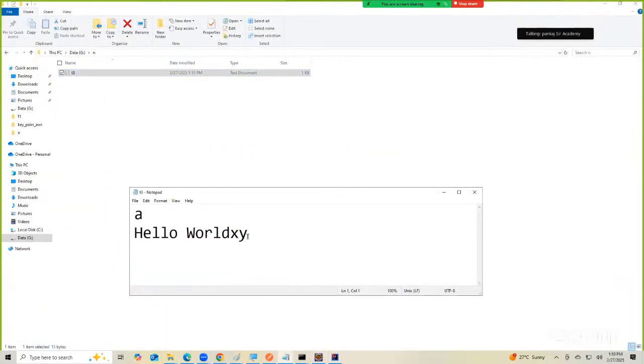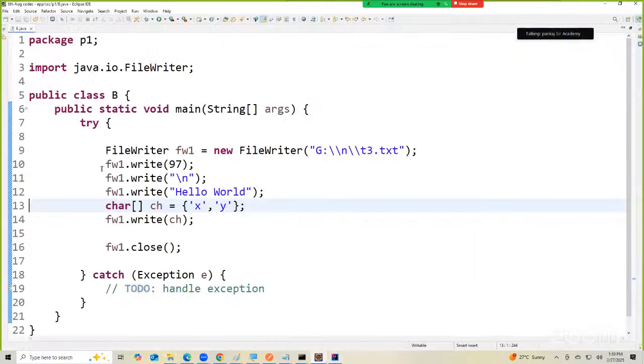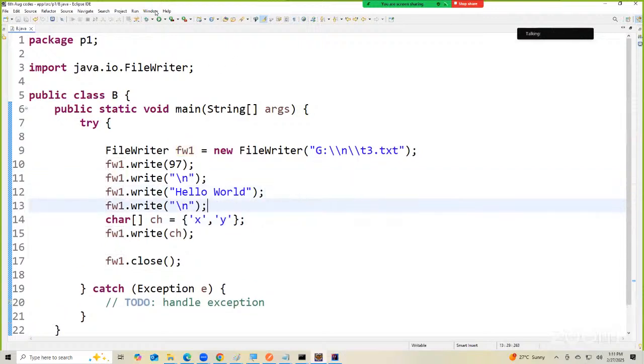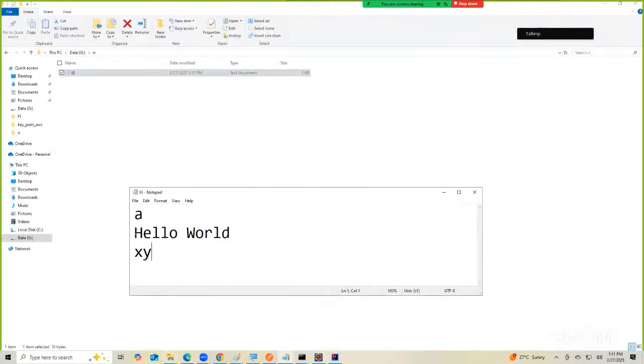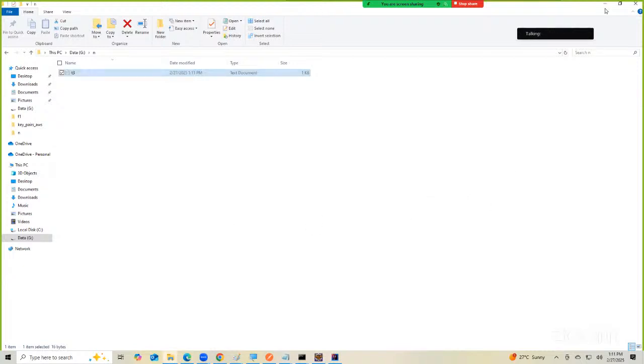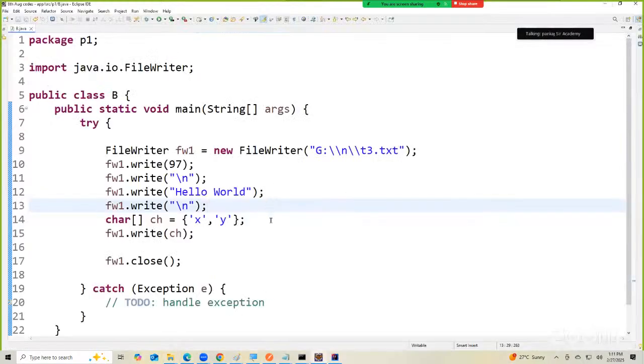Did you understand? It's not going to a new line. How do I put it to a new line? After hello world, slash n. Okay, everybody got it? If I want to write n inside the file, how do I do it now? Huh? Remove the slash, right? समझे?